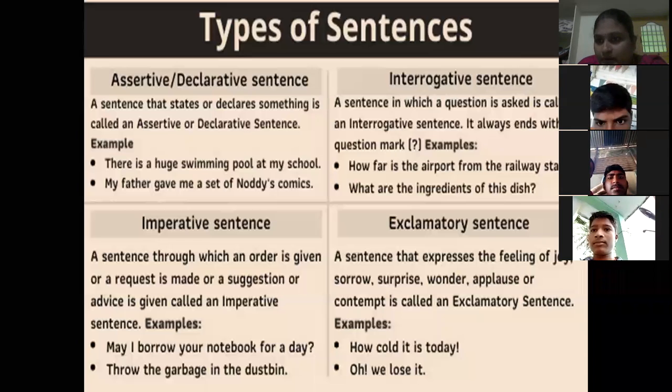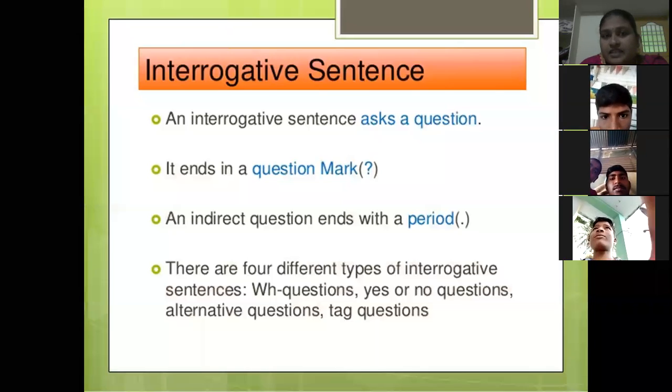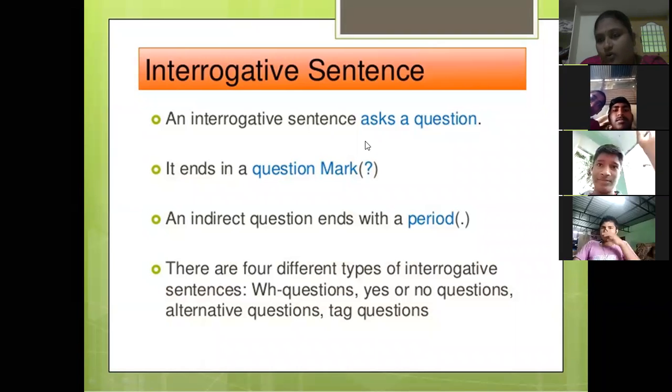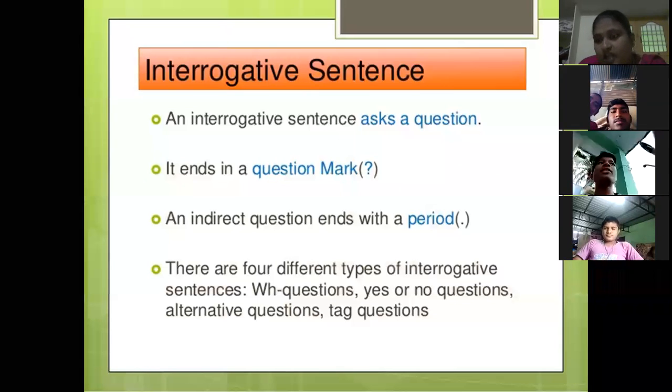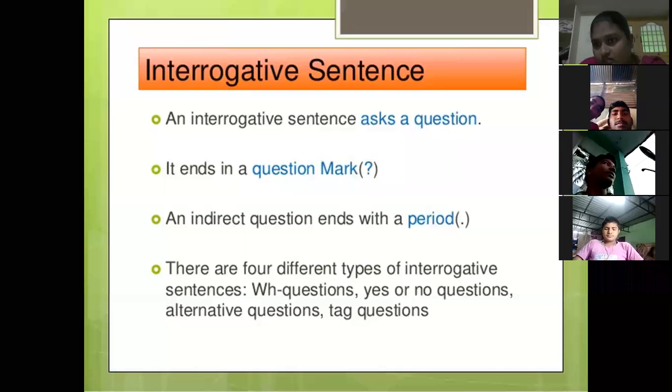See, all types of questions come under interrogative sentence. An interrogative sentence asks a question. So all types of questions come under interrogative. And next, it ends with a question mark. All questions end with a question mark. All types of interrogative sentences end with a question mark.